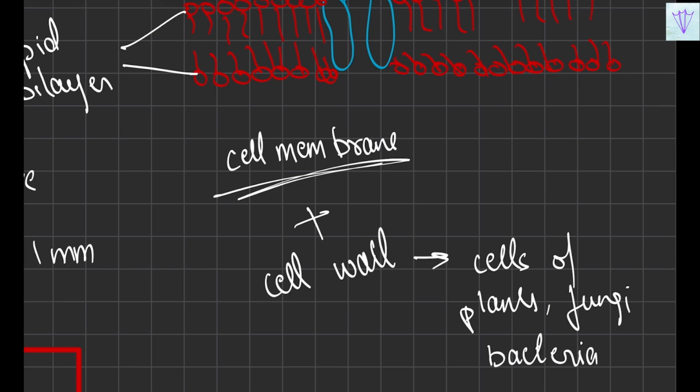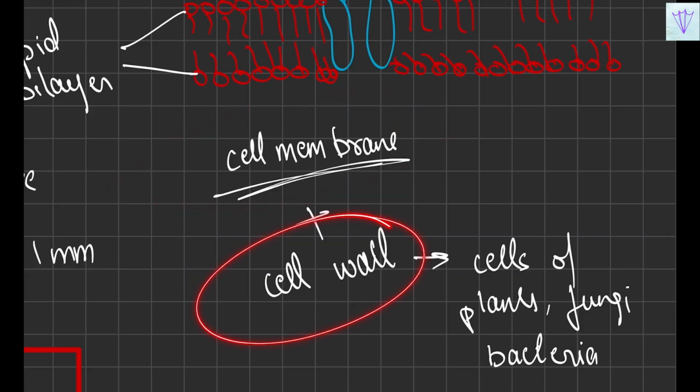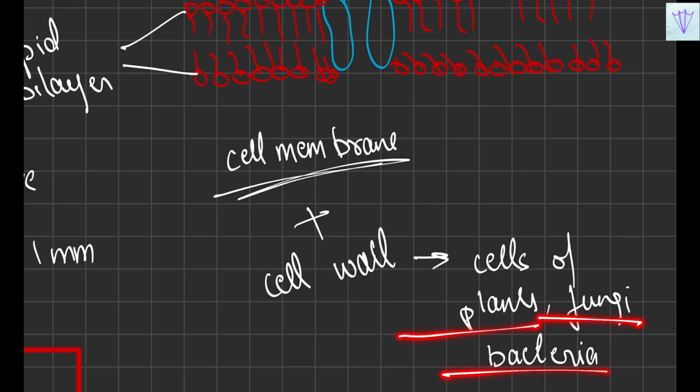So you have to remember that cell membrane is present, it is a universal feature, but cell wall is something which is present in the cells of plants, fungi and bacteria.